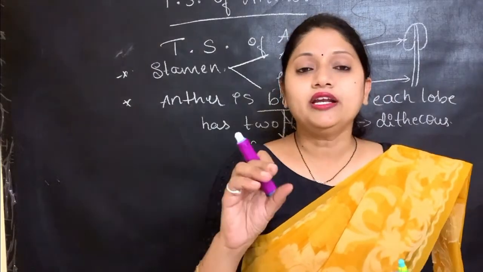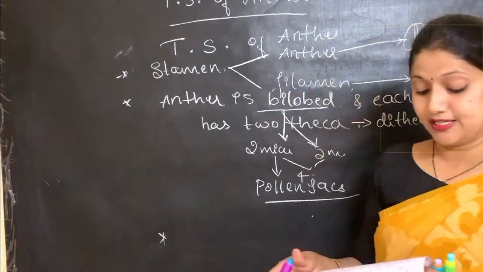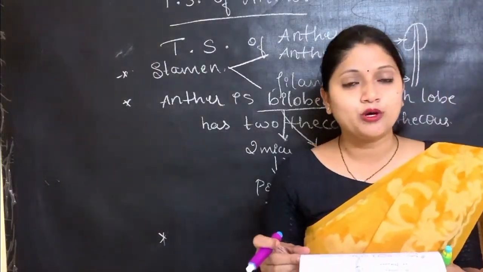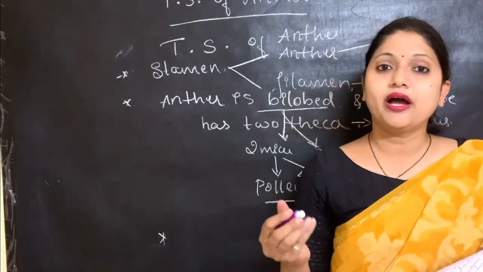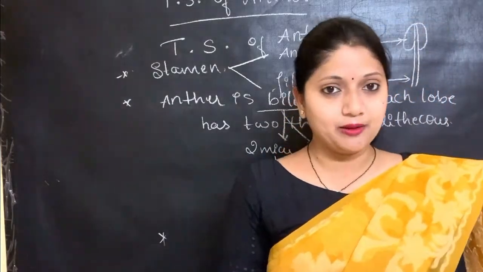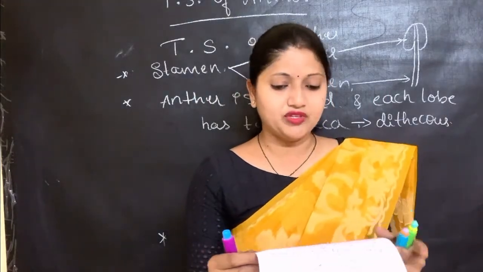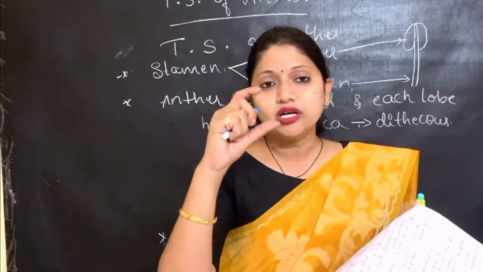Then, finally, the structure of a microsporangium. That is the 6th point. A microsporangium is surrounded by 4 walls, and the 4 walls are, we know, epidermis, endothecium, middle layers and the tapetum. Just one sentence about each layer.